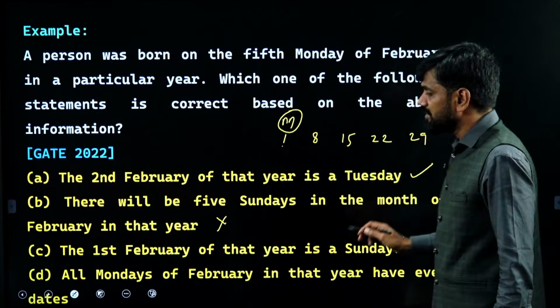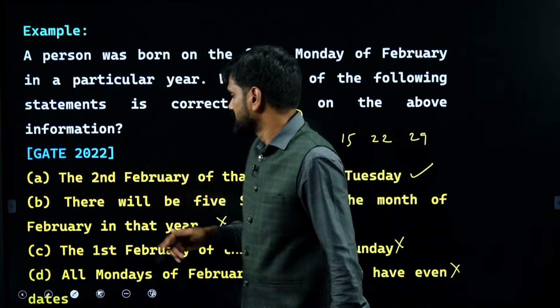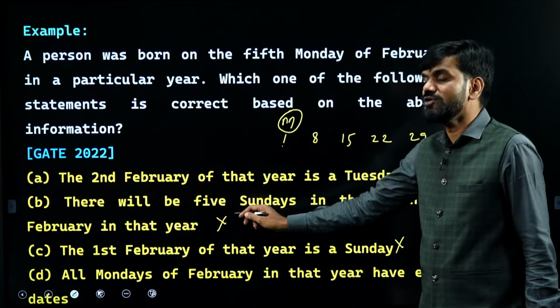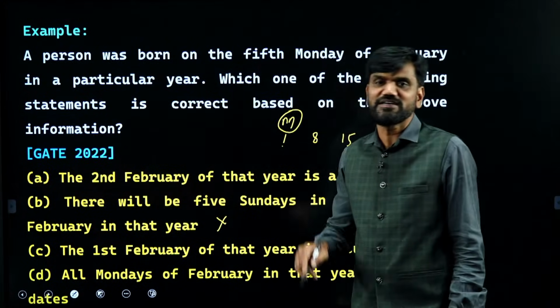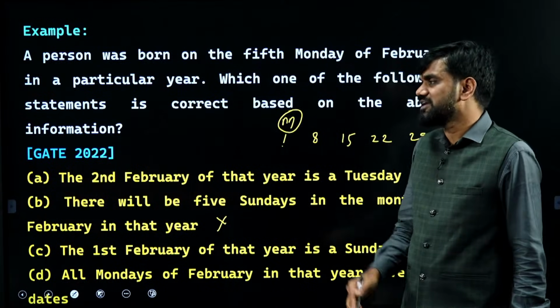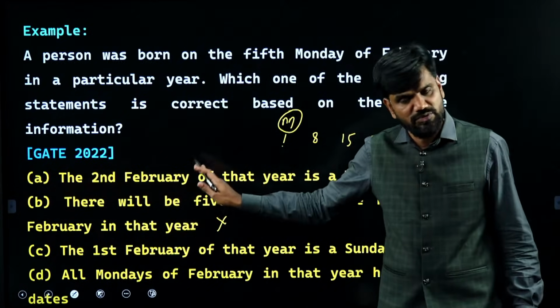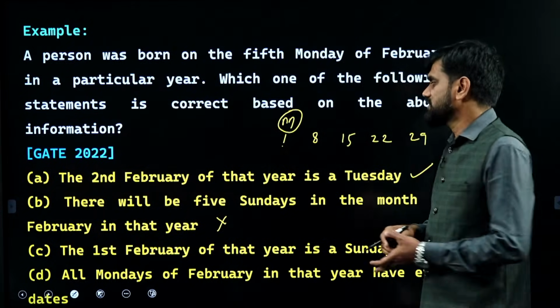In this type of calendar problem also, you can expect MSQs. Why? I may say, 2nd February of that year is a Tuesday, and there are 4 Sundays in that February month. That is correct, and this can also be correct at the same time. So in this particular case, there is a scope of you having MSQs, but here I don't have. This is a single-answer question only. If they want to give, they can, because this is a fact.